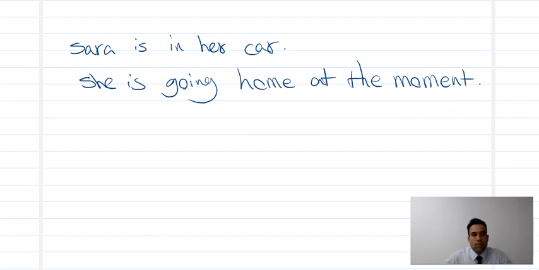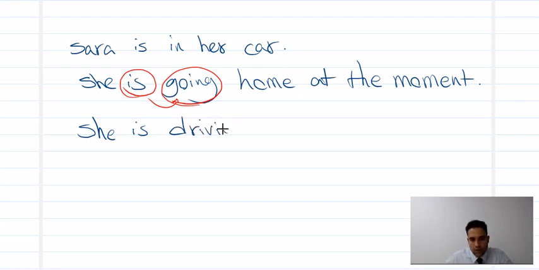She's going home at the moment. You see, I have to be and I have ing. Or I can say she is driving. She's driving home. Look, she is driving home. To be ing.